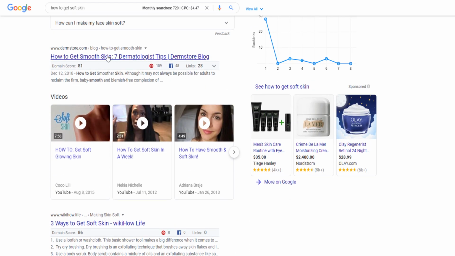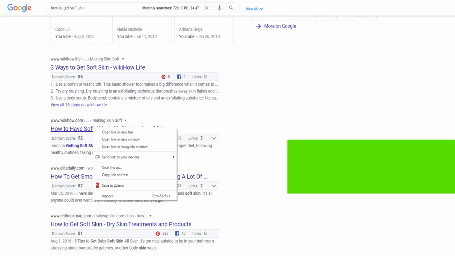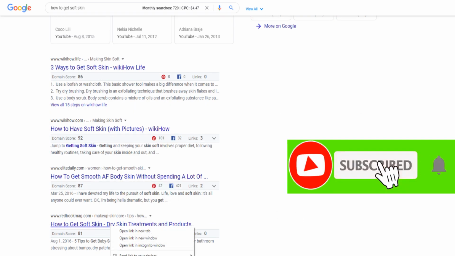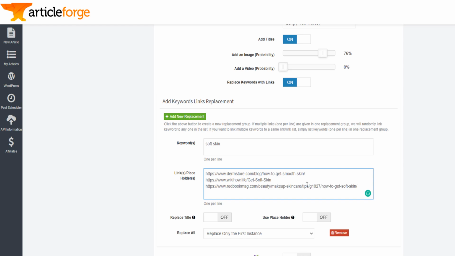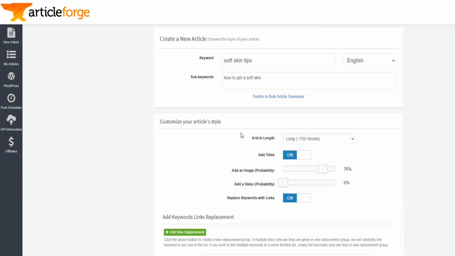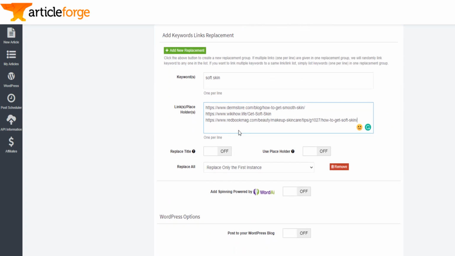So that's how you're smart. You play the smart game. You want to make sure you always point out to other articles and point as well to articles within your blog that are related to soft skin. And so once you've done that, you click here.